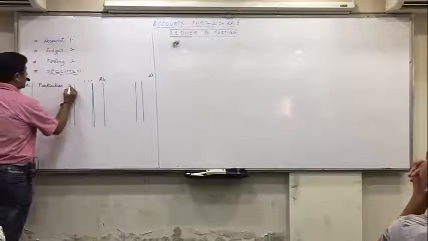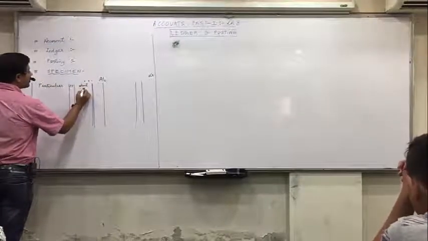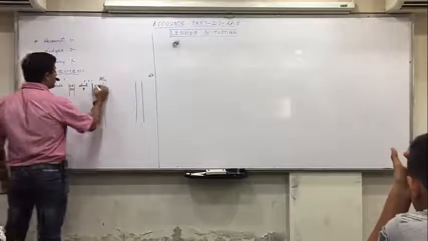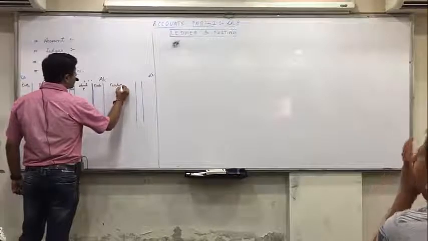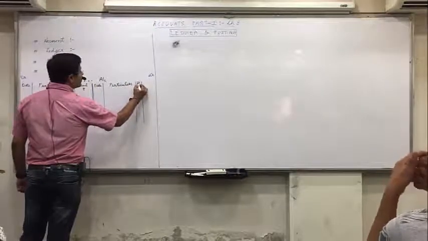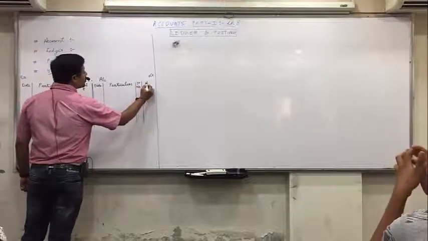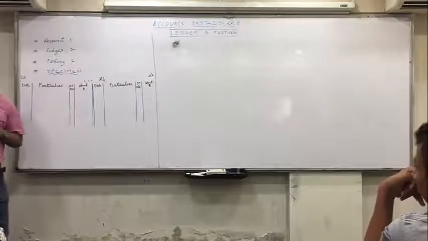Third column is JF number, and fourth column is amount. Again date, particulars, JF number and amount. Both the sides have the same columns. Are you all clear with it?